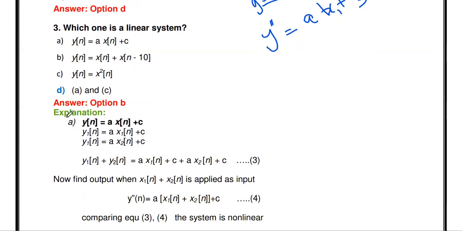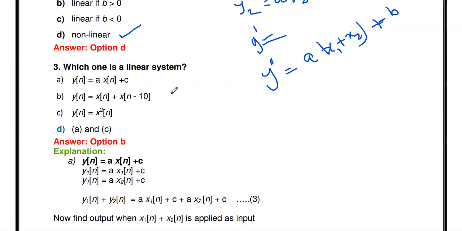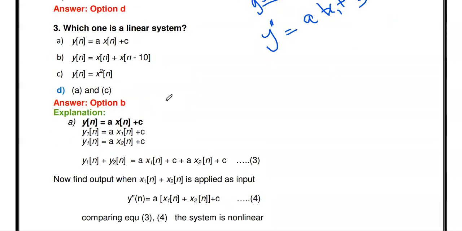So first, take the first equation, y of n equal to a x of n plus c. First input, x1 of n. If it is a continuous time system, we have to apply x1 of t as input to that system. But this is discrete, so you just apply x1 of n to that particular system. At that time we will get one output, which is said to be y1. So the given equation is y of n equal to a x of n plus c, therefore y1 of n is equal to a into x1 of n plus c.